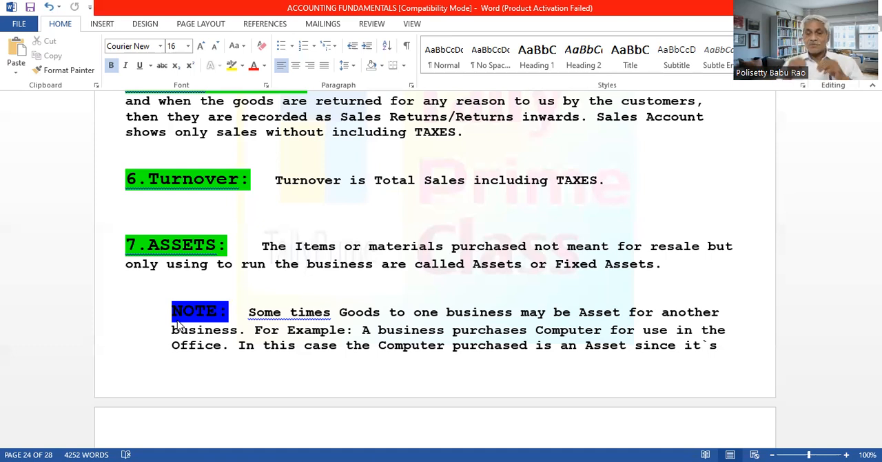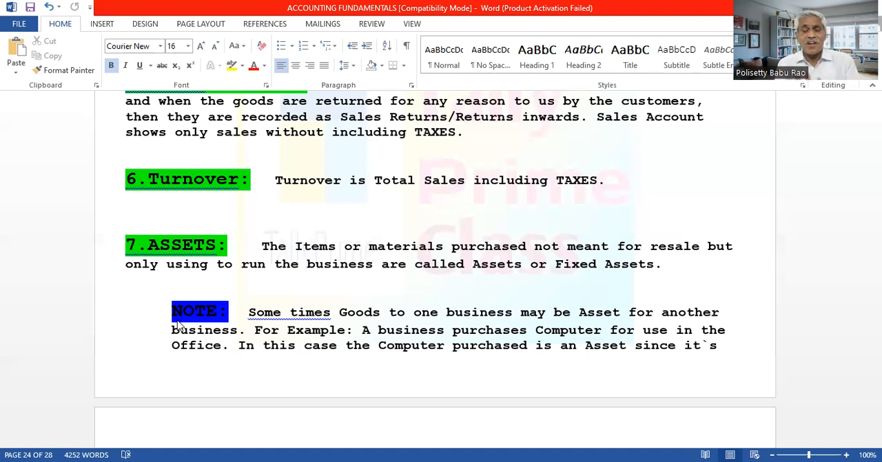And here there is one important thing you will note. Sometimes the same item of goods or material may be goods for one business, and the same thing may be an asset for another business. For one business, it is goods. For another business, it is an asset, depending on the nature of the business. For example, for use in the office to record the transactions daily, we purchase a computer for using in the business in the office.